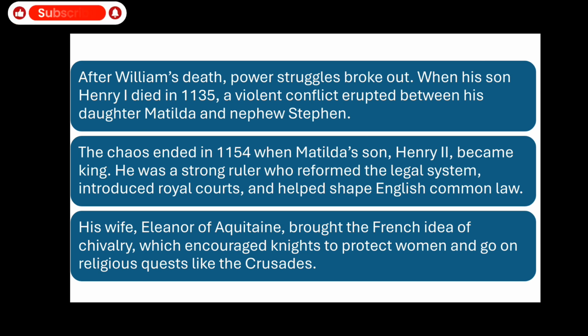Because they would tell these knights that one of the features of you people is chivalry. You have to protect the women and you have to fight for your land. So this chivalry would encourage the knights in the Middle Ages. This idea was also brought from France to England by Henry the second's wife Eleanor.